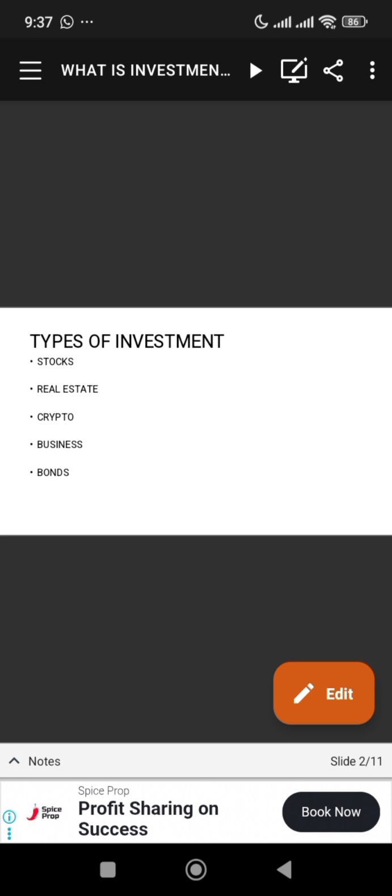Okay, so now let's look at the next one. Number two is real estate. Real estate is the same thing as land. We have houses, we have properties, etc. You can buy land and sell in the future. You can buy it and leave it for 2 years, 5 years, 10 years.